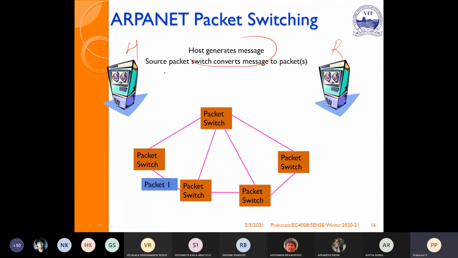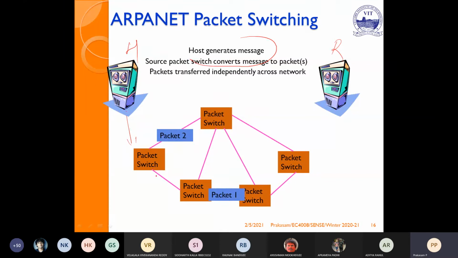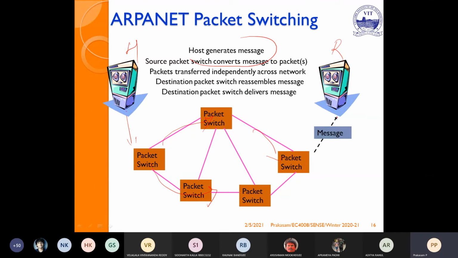So next, the source packet switch converts the message into packets. Here the message is coming. Next, that message is converted into different packets. The first packet is transmitted through this line, the second packet through this line. After that, all these reach here, it combines, it reaches the destination, and the receiver delivers the message.